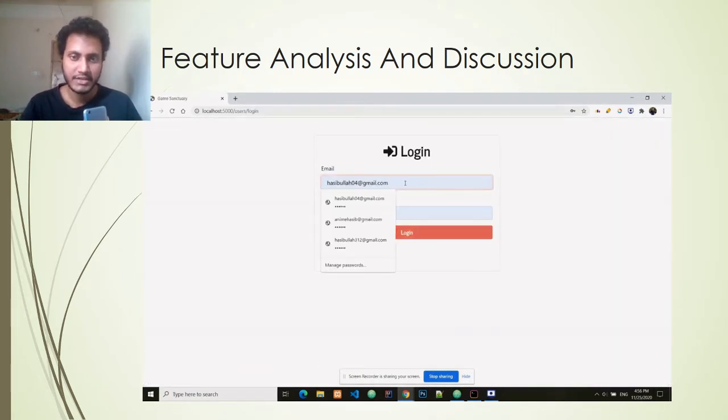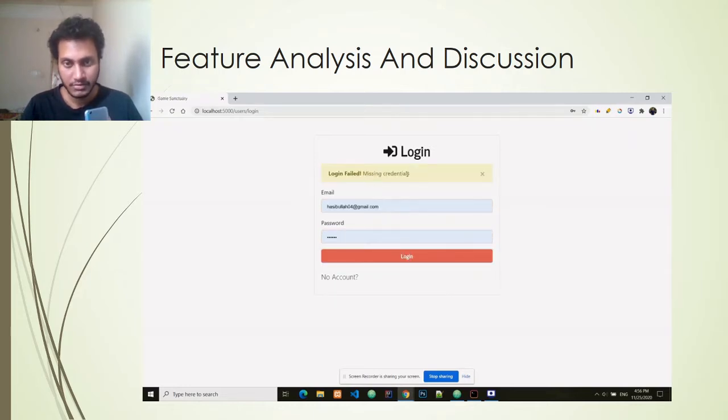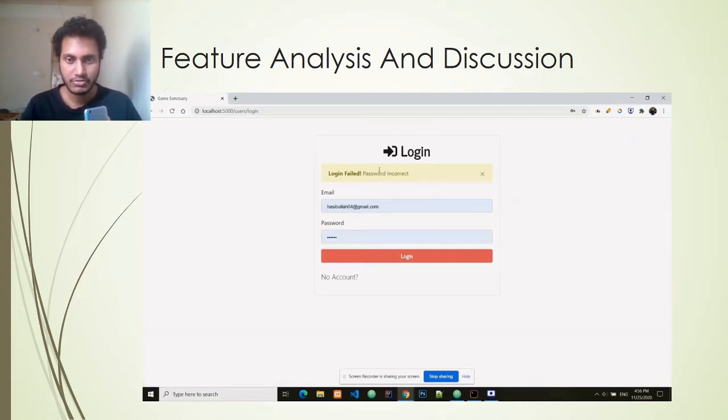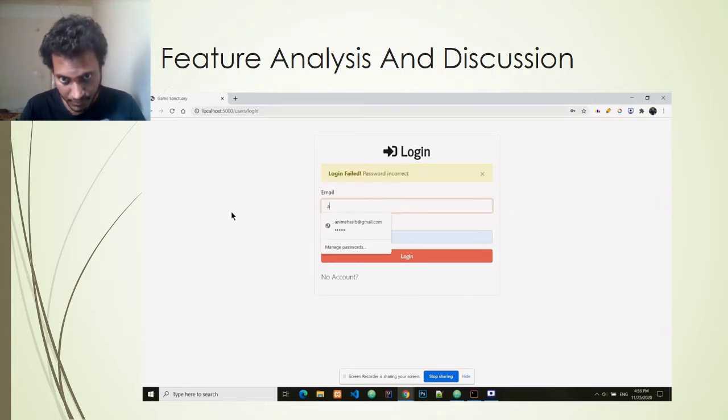So all sorts of validations are implemented in every form. Like if I don't type any email, only a password, I'm gonna be given a dismissible alert box saying missing credentials. So all form information needs to be filled first. If I type a correct, registered Gmail, but a wrong password, I'm gonna be shown an error saying that the password is incorrect.